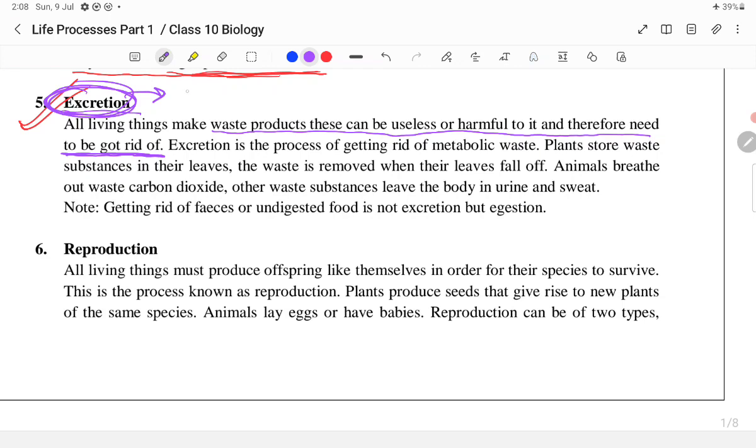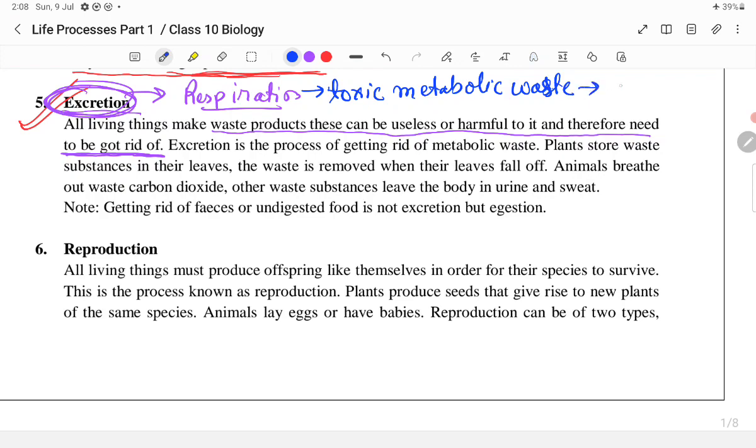For example, when our body performs respiration, it produces certain toxic metabolic wastes which are very harmful for the body. So excretion occurs to throw out these harmful metabolic wastes from our body. Hence excretion is very, very important.